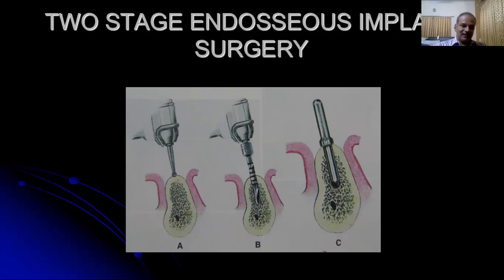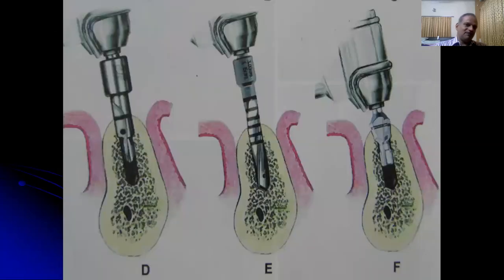At this stage, an intraoral periapical radiograph can be taken, and the relationship with the important anatomical landmarks such as the mandibular nerve or the floor of the maxillary sinus can be checked. There should be at least 2 millimeters of gap for the safety of these important anatomical landmarks. Once the depth and alignment is proper, sequential incremental drilling should be done.